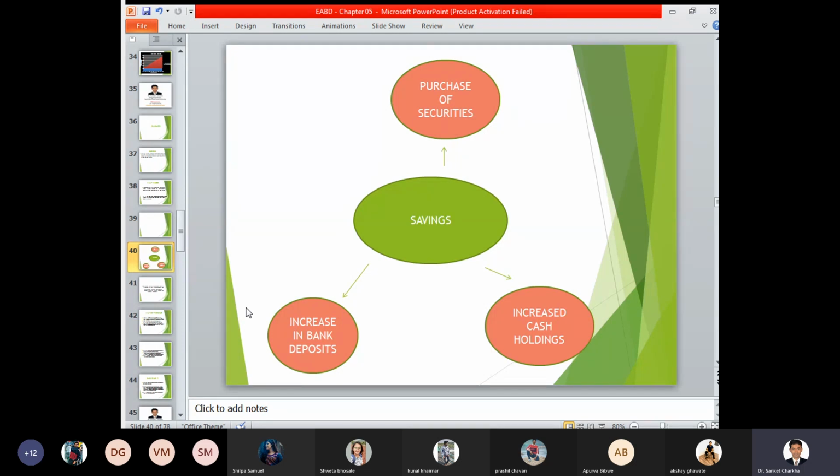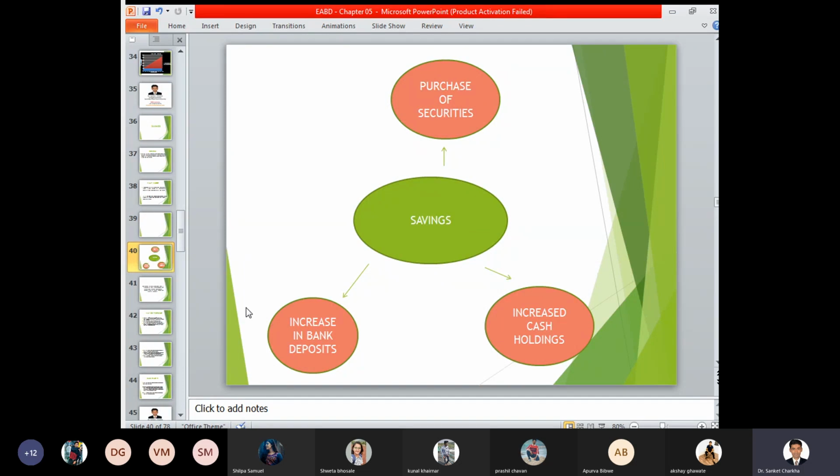So either in terms of fixed deposit, current deposit, or savings account, you can deposit a certain sum of money and your deposits can be increased, which will provide you a rate of return at a certain fixed percentage. That is, for your savings account, it is provided at 3.54%. It depends on bank to bank. For your fixed deposit, it is provided at 6%, 7%, 8%, depending on which bank you are trying to invest in. And lastly, increase in the cash holdings.